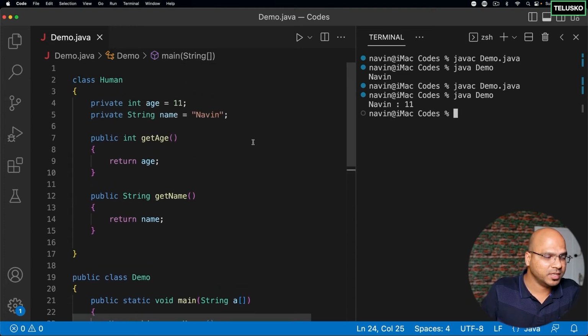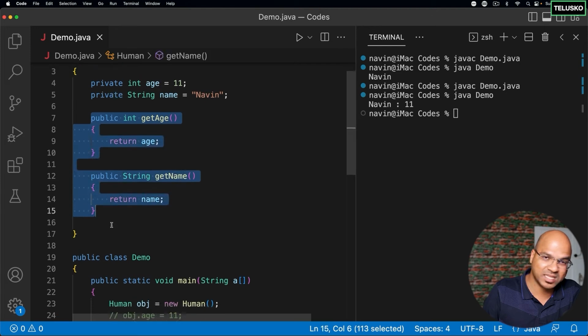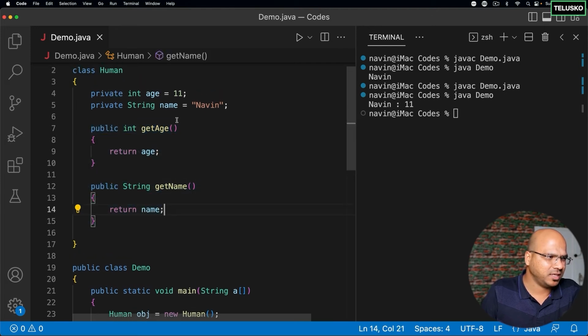So the point to remember is every time you create a variable which is private, we are making sure that it is restricted. No one from the outside world should be able to use it. So this age variable, this name variable will be used by their own methods. That actually makes some sense. Okay, but there's one little problem here.